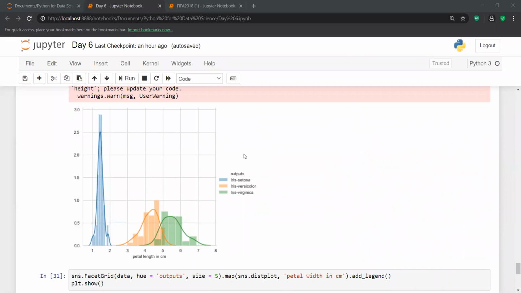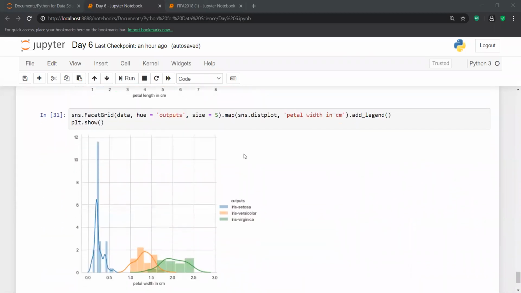Now, if I try to make some kind of analysis with petal width, there is a little bit of overlapping, not very much, but some overlapping between Setosa, versicolor and virginica.